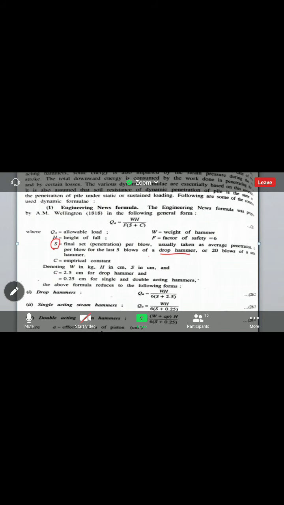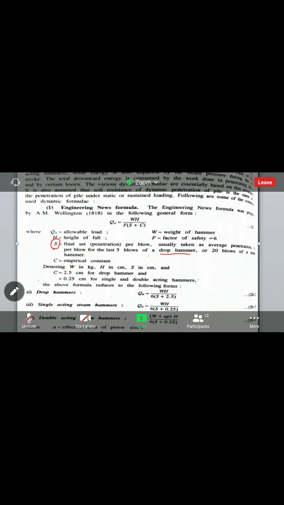A is nothing but the effective area. This P is mean effective steam pressure. That means you are giving some pressure to your pile so that the hammer will come down.